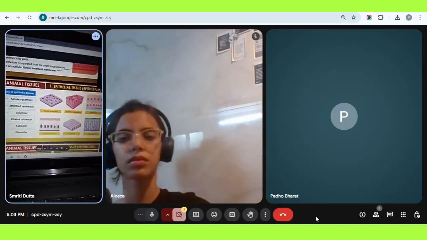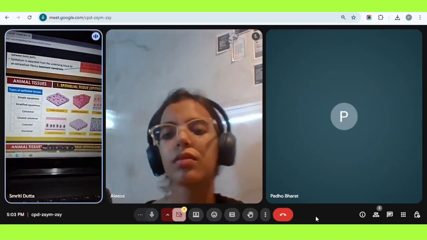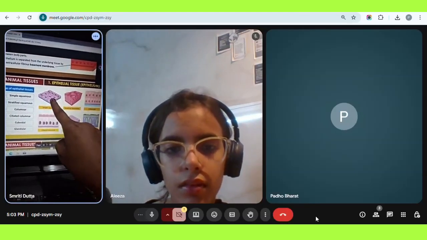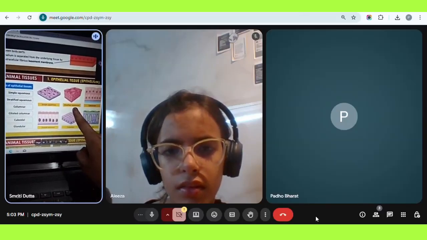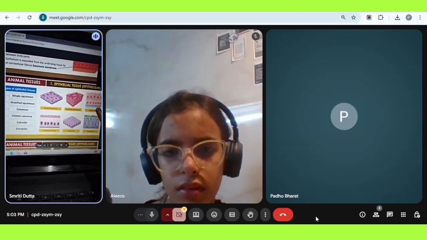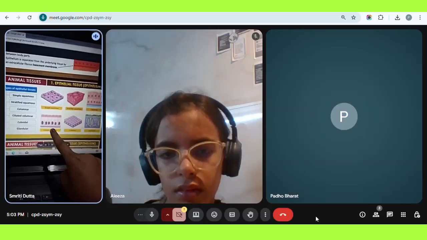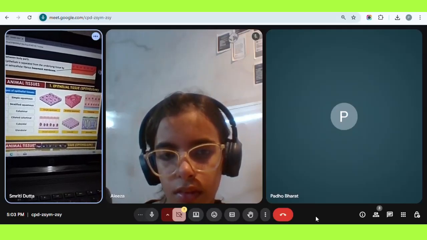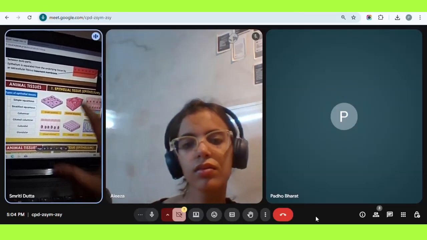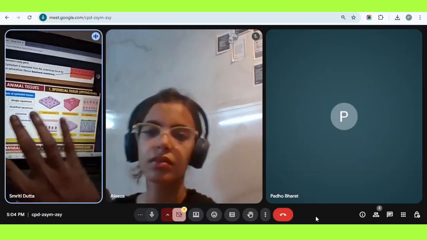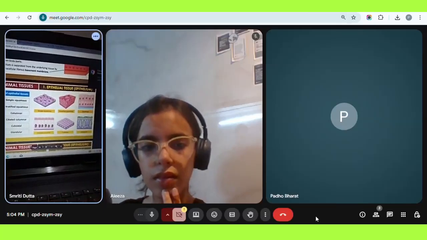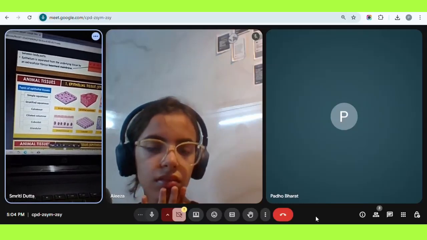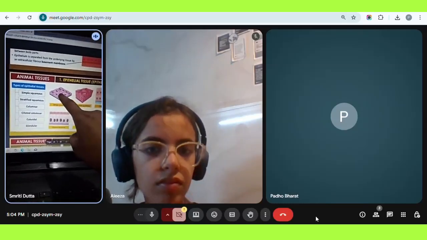Okay. Now we have different types of epithelial tissues as well. First, we have simple squamous, this one. Then we have stratified squamous, this one. Then we have columnar, ciliated, cuboidal, and glandular. These are the different types of epithelial tissues. These are epithelial tissues only, but different modifications of epithelial tissues depending on the activity they perform. First, we will see simple squamous, this one.